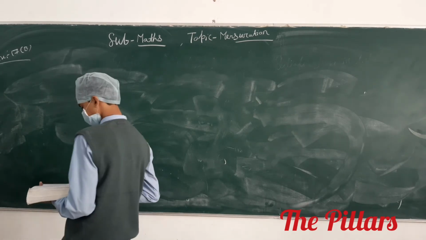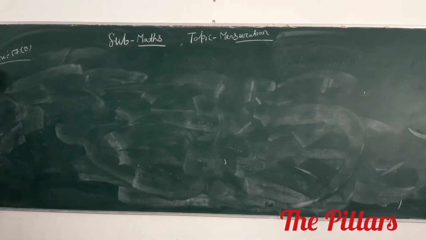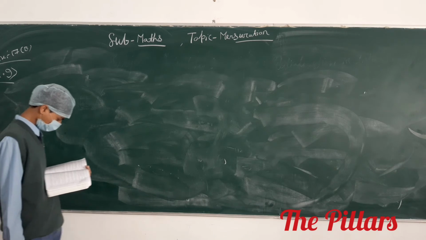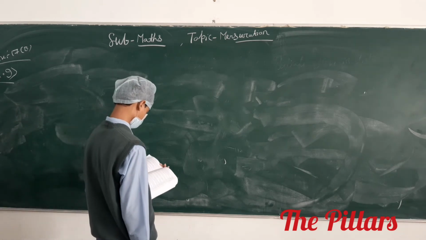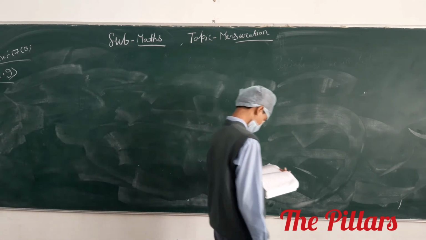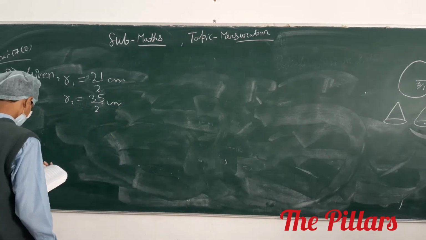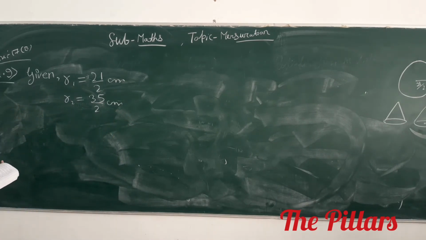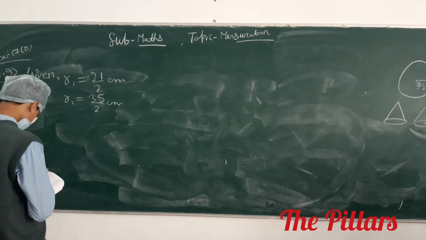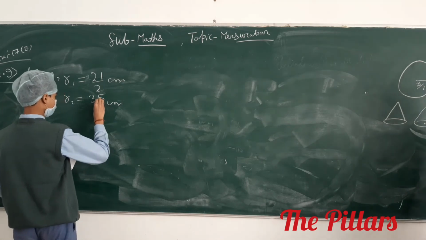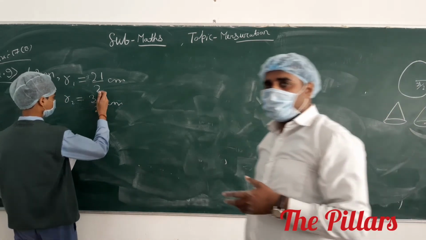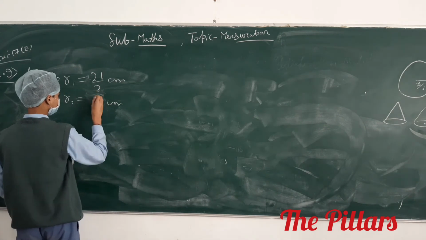Question number 9. You see that in question number 9, the question has said that suppose you have a sphere given.